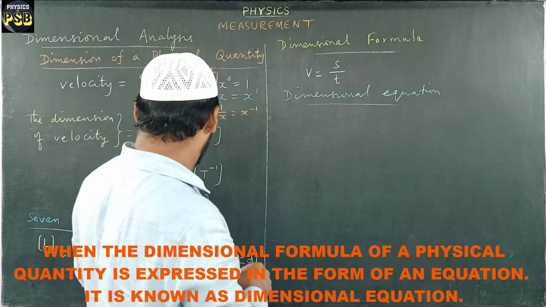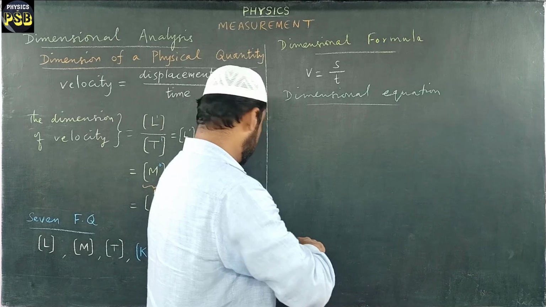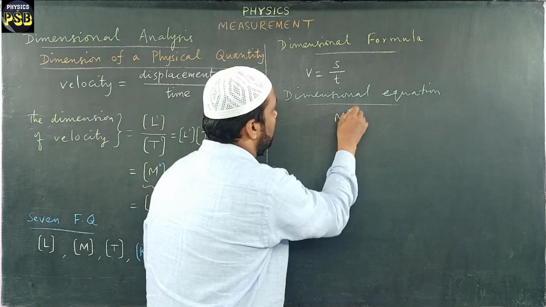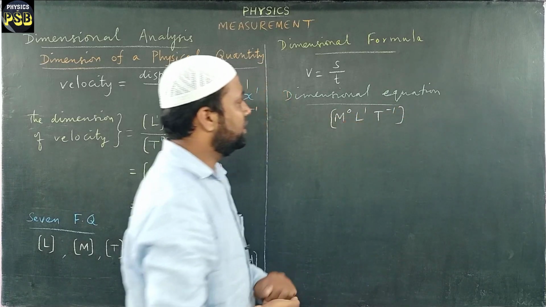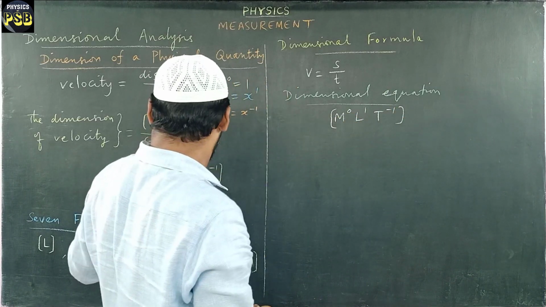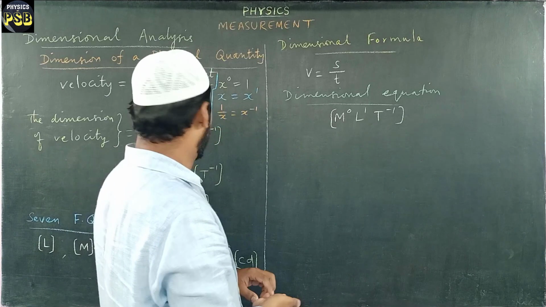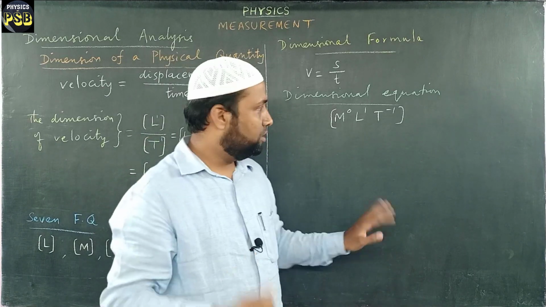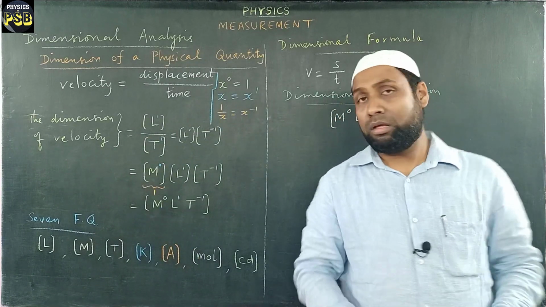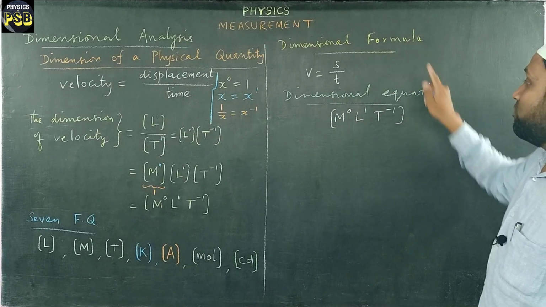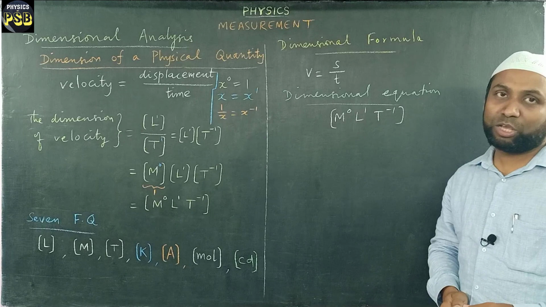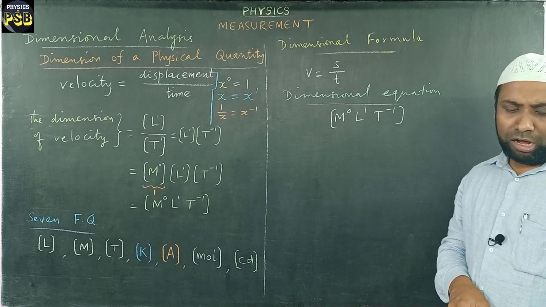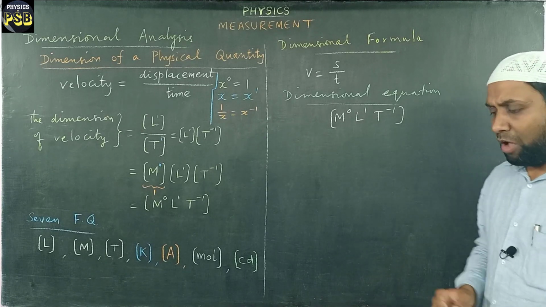The dimension of velocity is represented as M power 0, L power 1, T power minus 1. It is nothing but the dimensional equation of velocity. Clear? I repeat, when the dimensional formula is represented in the form of an equation, it is known as dimensional equation.